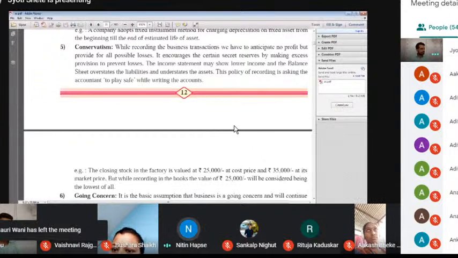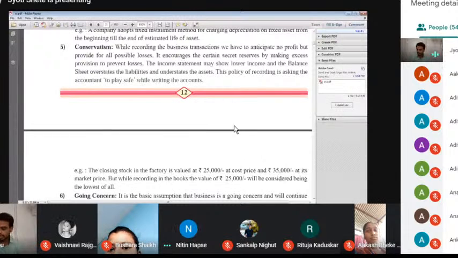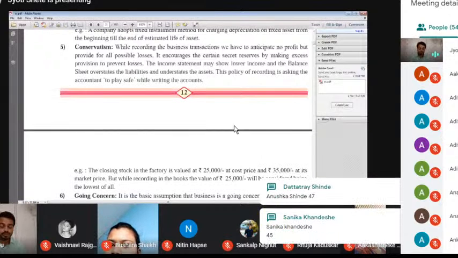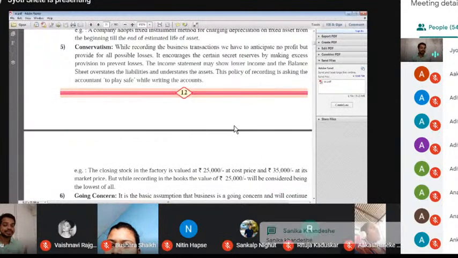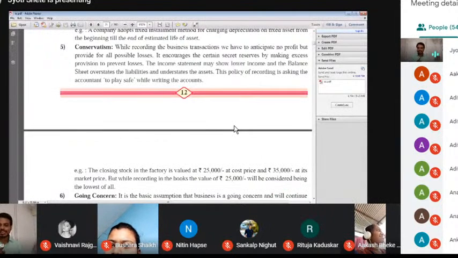Sir, I don't understand the money measurement point. Okay. If you purchase furniture, at that time you pay some money. But how do you recognize the cost of furniture according to market condition? We have no idea about an asset, but we express it in terms of money.